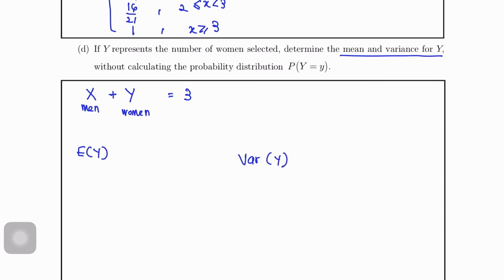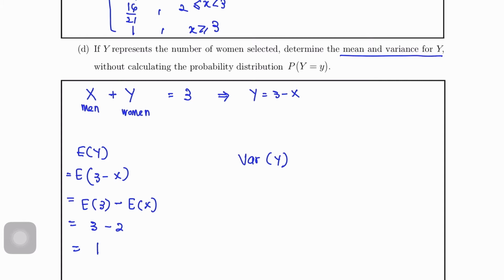Okay, so macam kita nak kaitkan dengan X. So dekat sini kita akan rearrange dia so that kita akan dapat Y equals to 3 minus X. So kita gunakan macam biasa lah, E3 minus EX. Okay, so E3 equals to 3. EX tadi kita dah dapat daripada soalan B. EX sama dengan 2. So 3 minus 2, 1.